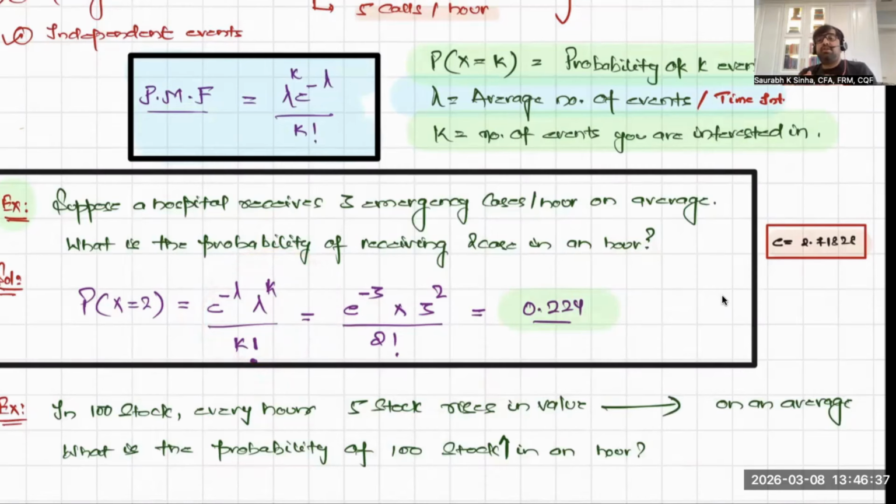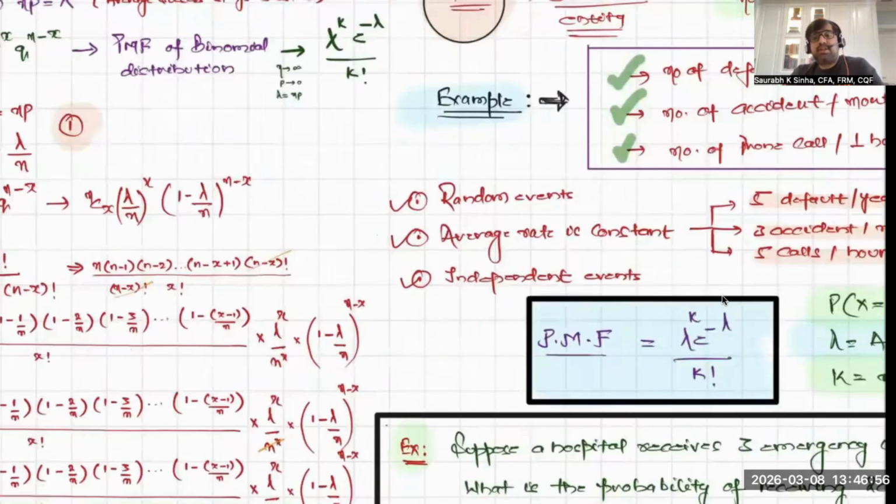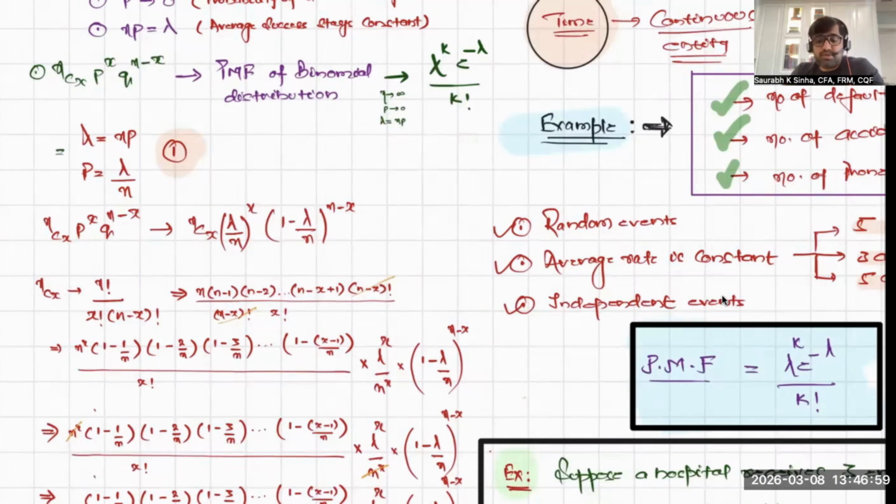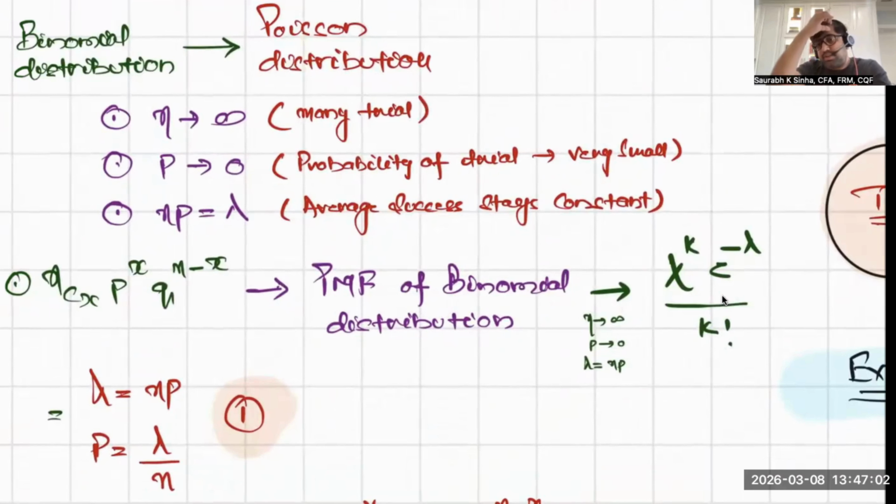But the important question is how we got this probability mass function of the Poisson distribution. What we know is that lambda needs to be known, otherwise you cannot use the Poisson distribution. Perfect. And as I mentioned earlier, the binomial distribution is the mother of the Poisson distribution. So the probability mass function of the binomial distribution will converge to it. This is the probability mass function of the binomial distribution: nCx p to the power x q to the power n minus x. That will converge to lambda raised to the power k e to the power minus lambda over k factorial.